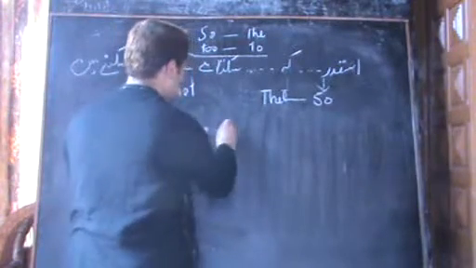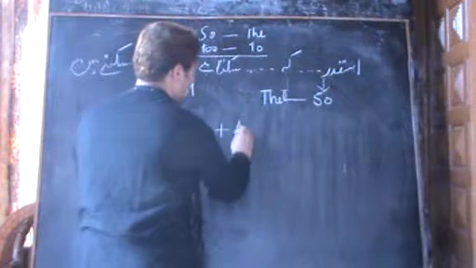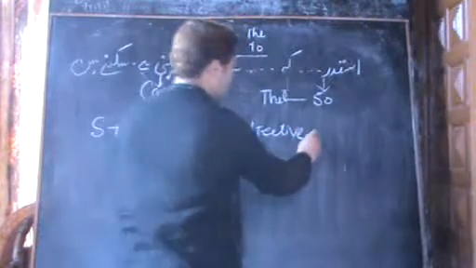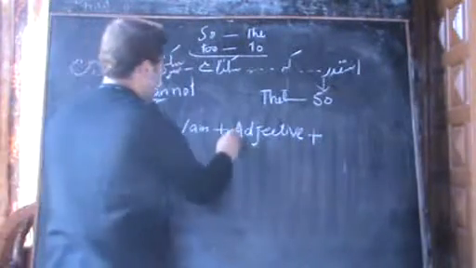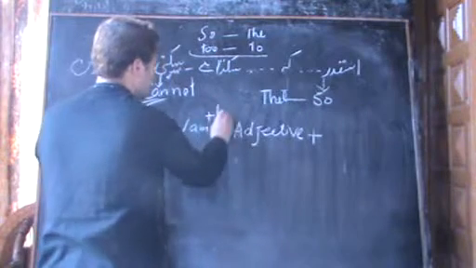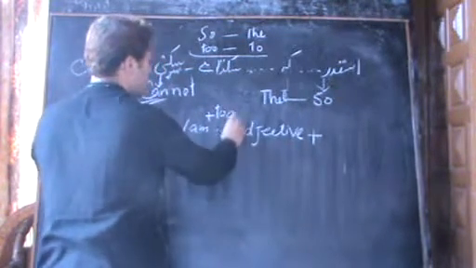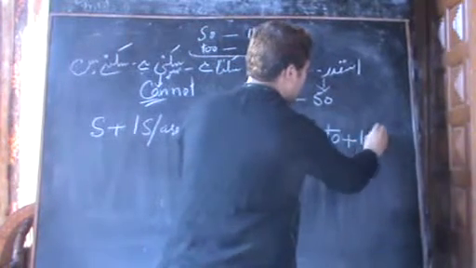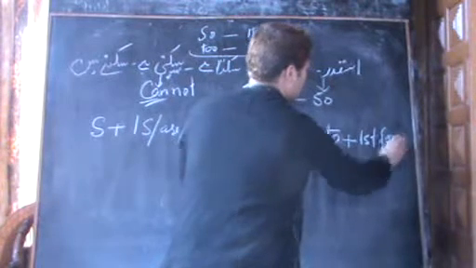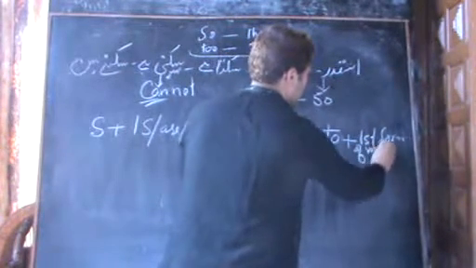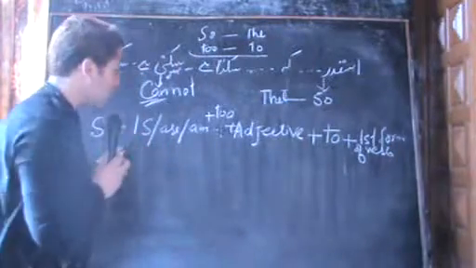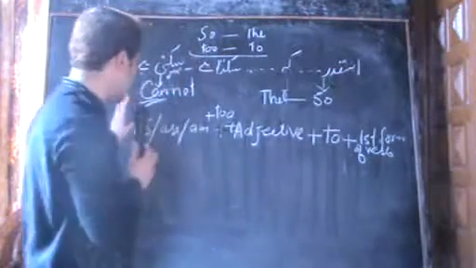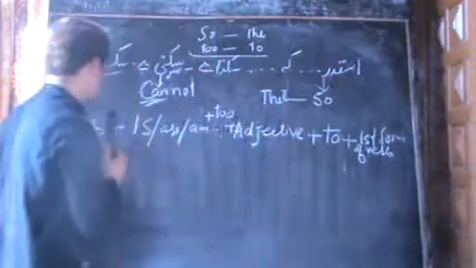Then we have to see its adjective here, then it is 'too' adjective, and after that 'to', then the first form of verb. So, dear students, this formula is different, but this is also a way to translate our sentence. First we did it with 'so' and 'that', but here it's different.